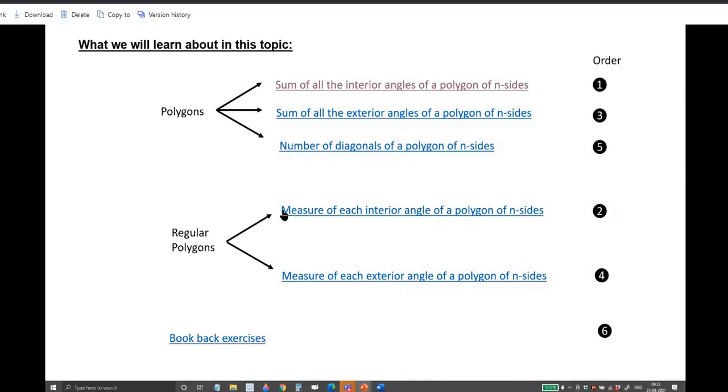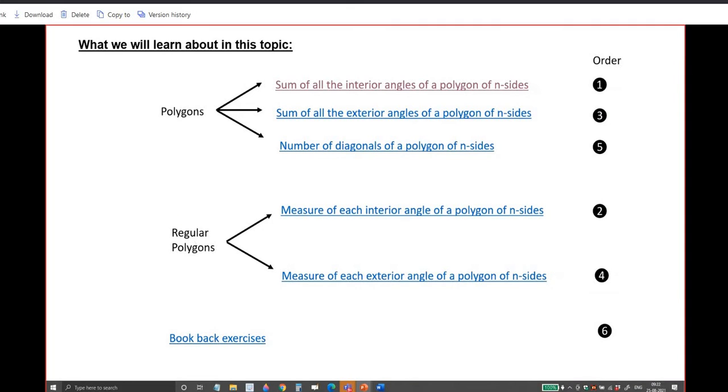Okay. So in this one we are going to the second topic, which is the measure of each interior angle of a polygon of n sides. This formula is applicable in the case of what? Regular polygon. Why not for the other polygons? In the other polygons, all the angles need not be equal. Only in a regular polygon, all the sides are equal and all the interior angles are equal. So the measure of each interior angle formula is applicable to only regular polygons. Understood? Is it clear? Yes, sir.